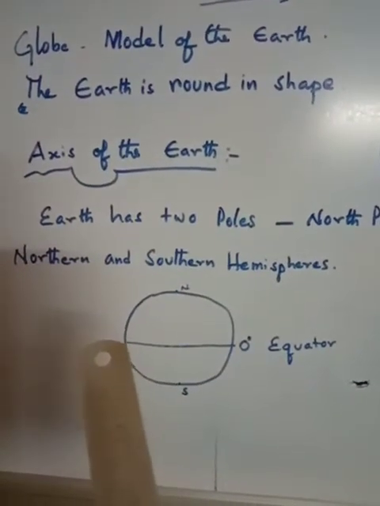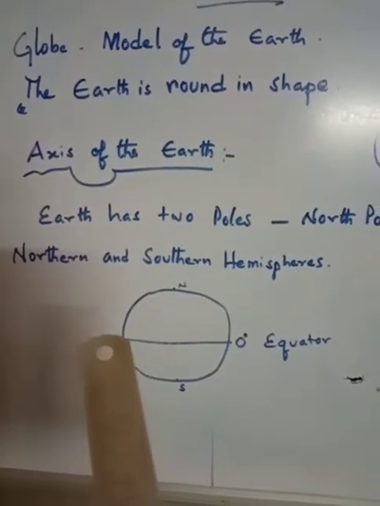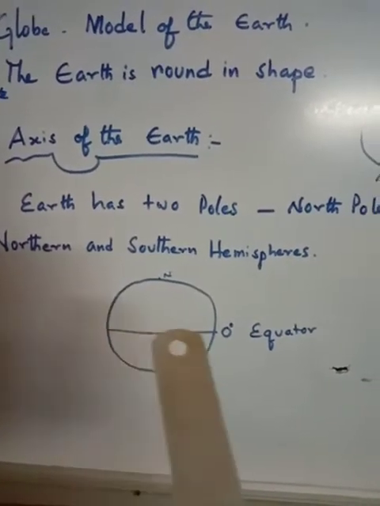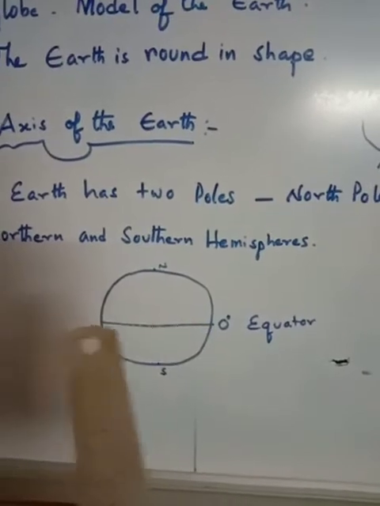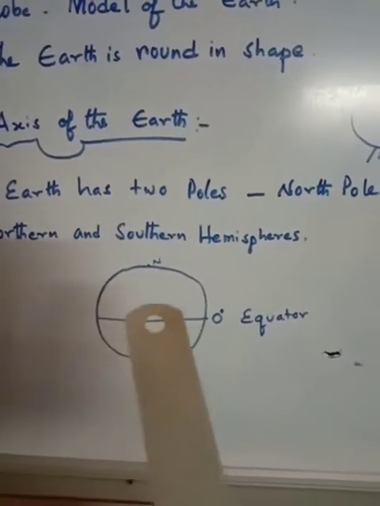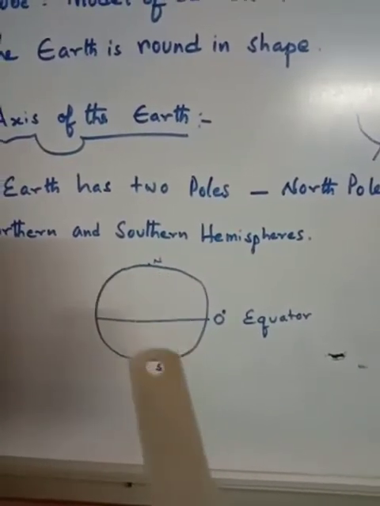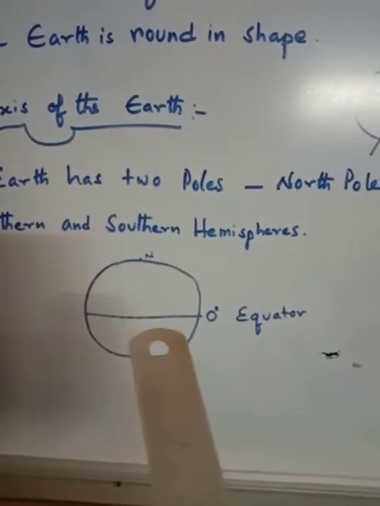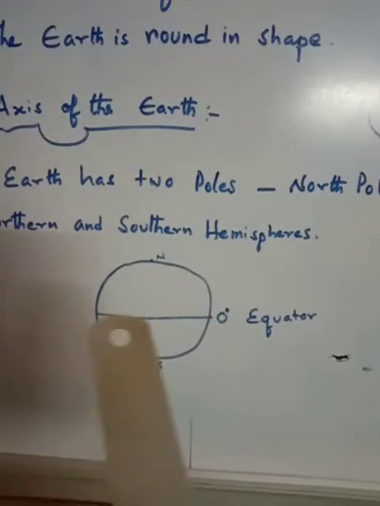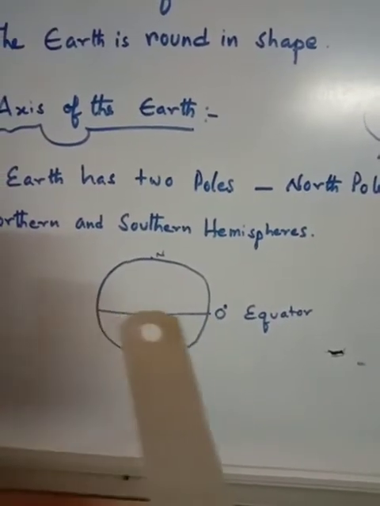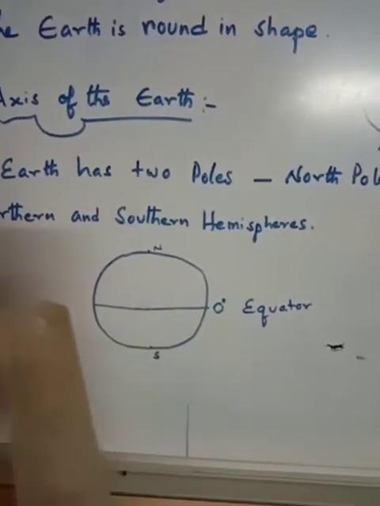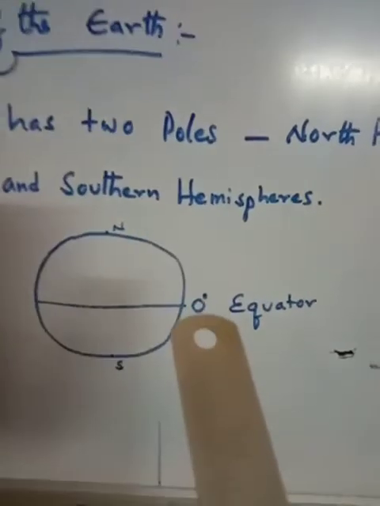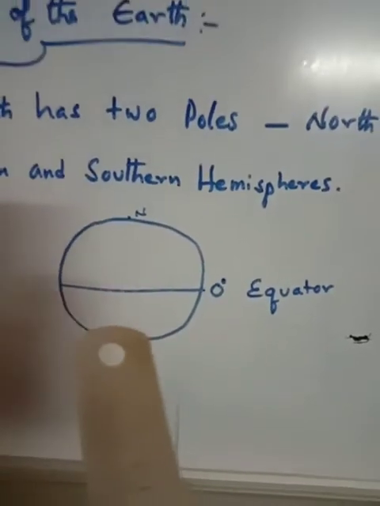One imaginary line goes around the globe from west to east. Then it divides the globe into two equal parts. It has 0 degrees.